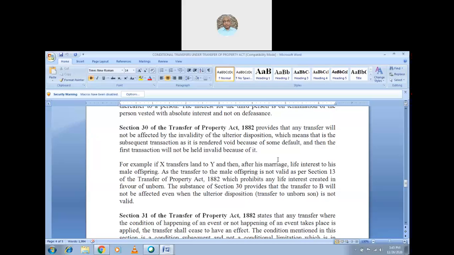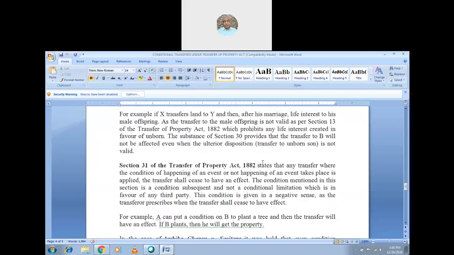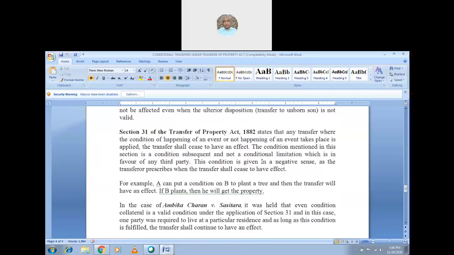The substance of section 30 provides that the transfer to B will not be affected, even when the ulterior disposition, the transfer to the unborn son, is not valid. Whatever the unborn son's disposition, even if it is not valid, the first transfer will not be affected. It doesn't have any effect because the ulterior motive has failed. So that is what section 30 says. Then we'll see what section 31 says.